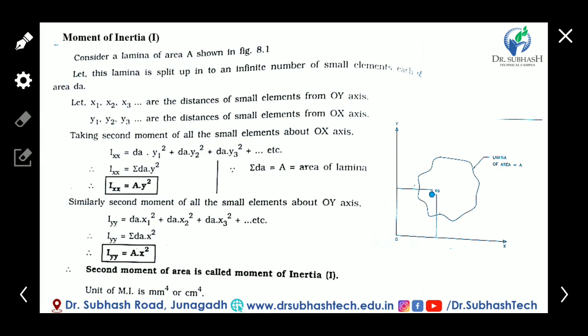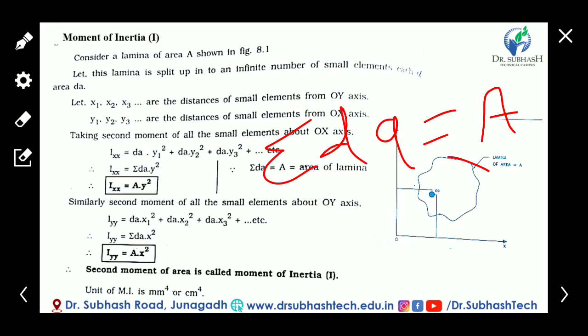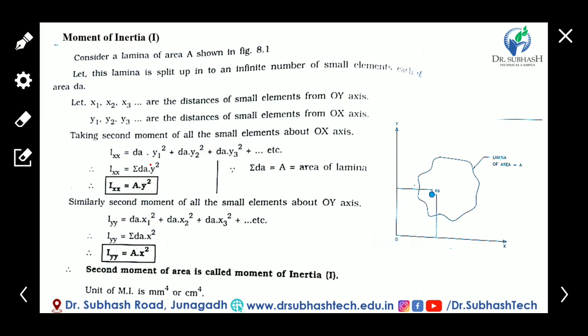Now we know that the summation of dA into y square becomes: the summation of dA is the total area of this lamina. So Ixx is equal to total area A into y square. This is the equation of moment of inertia of area about the x-axis.